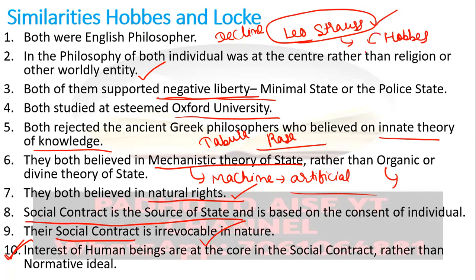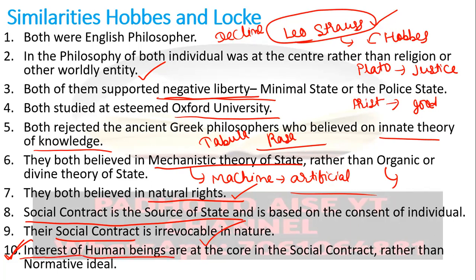The normative ideals such as honesty, justice, the perception of the good life, if you will see Plato's state. So Plato's ideal state was there in order to ensure justice to the people. On the other hand, if you will see Aristotle, the Aristotelian state was for providing the good life of the people. But on the other hand, Hobbes and the later thinkers, their theory is based on the self-interest of